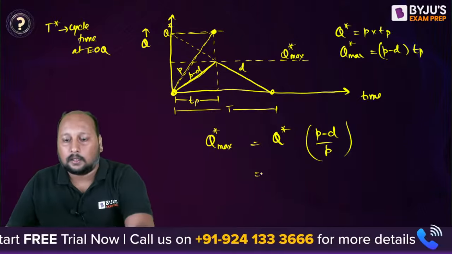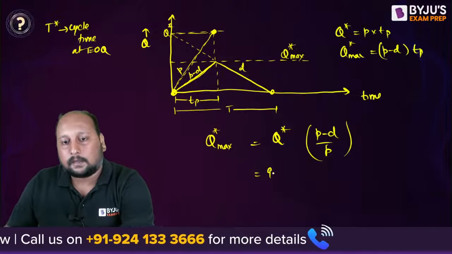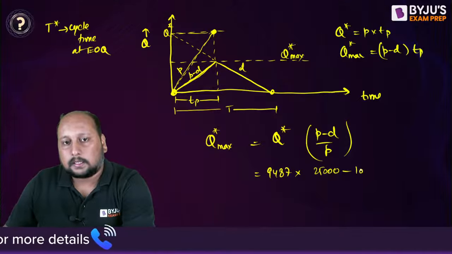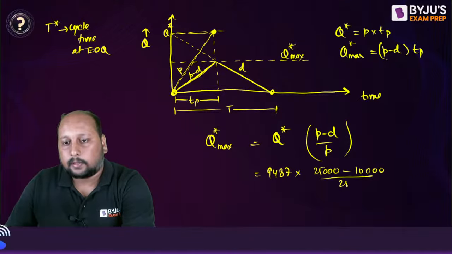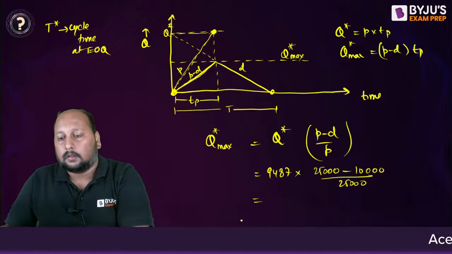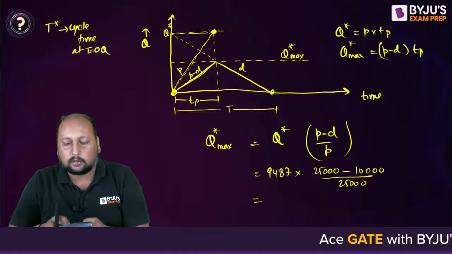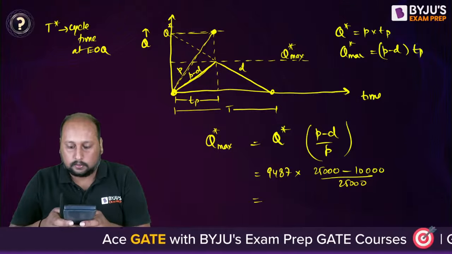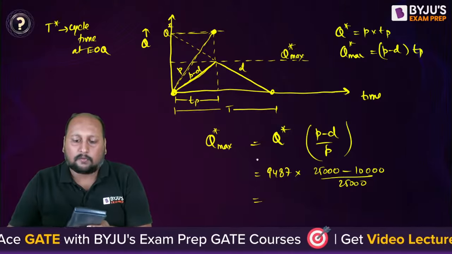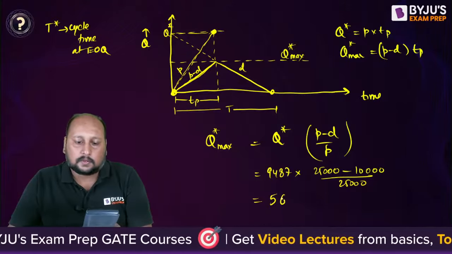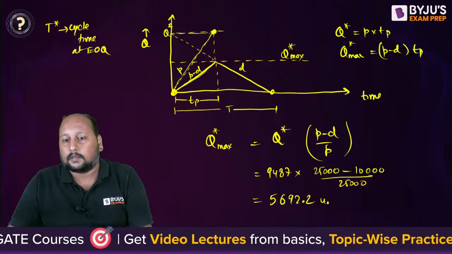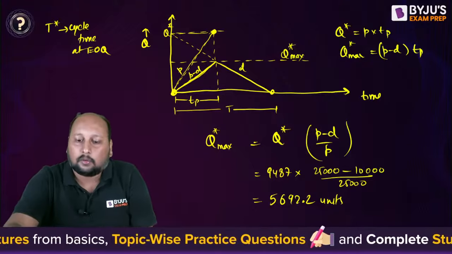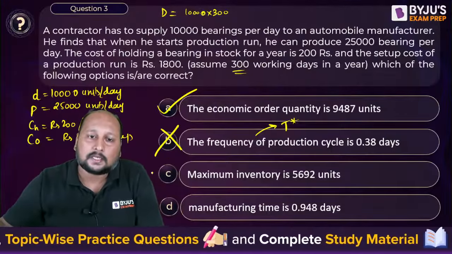So we can now calculate the value. 9487 into 25,000 minus 10,000, divided by 25,000. Can you tell me what's the value? What is the value you're getting? 15,000 over 25,000, or 3 by 5. So we're getting somewhere around 5692.2 units. The maximum inventory level will be 5692. Are we having any option? Yes, option C is correct.